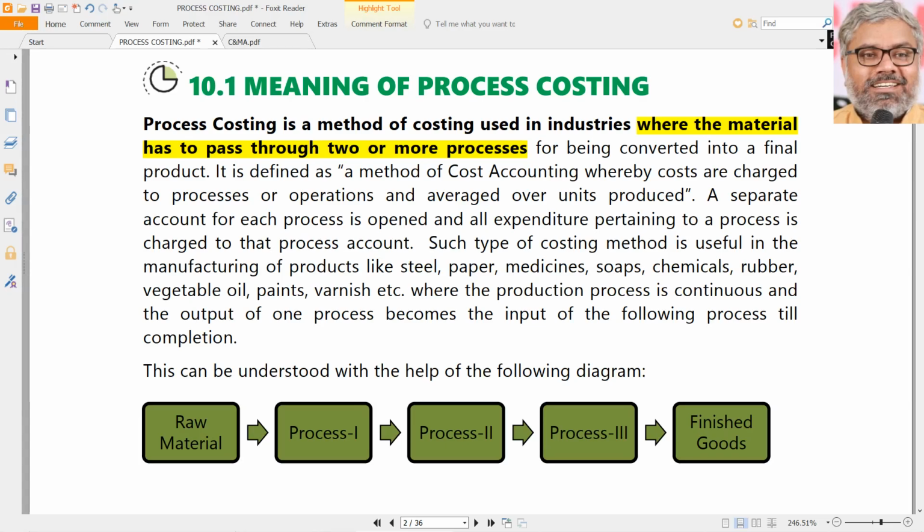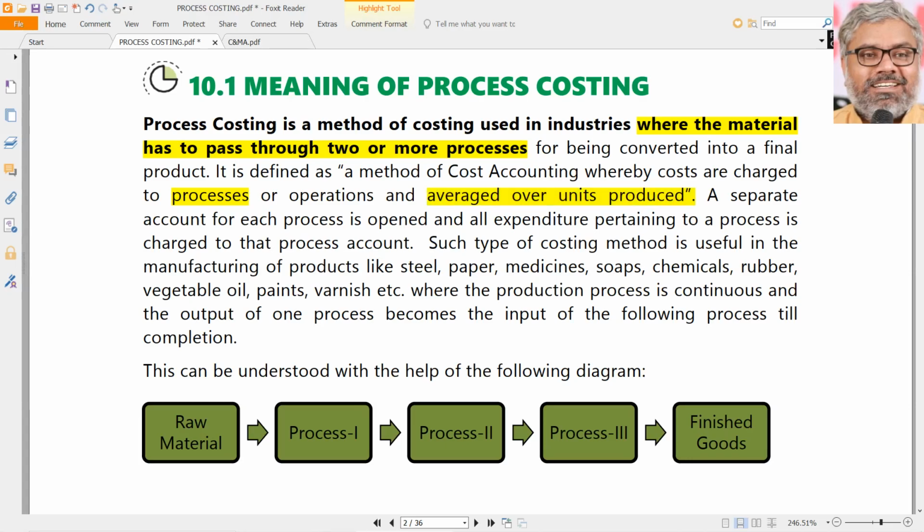And while passing through various processes, ultimately the material will be converted into finished goods. So simply speaking, when we look at it as a method of costing, this is a method where costs are charged to the processes or operations and then finally averaged over the units that are produced.